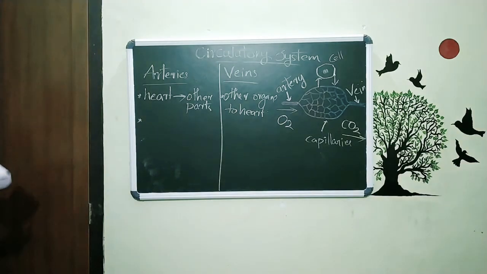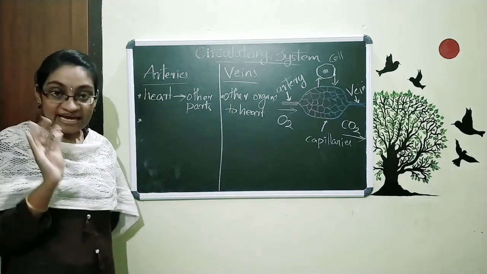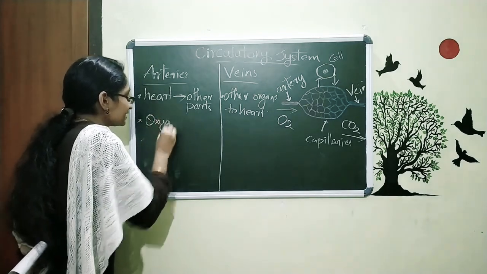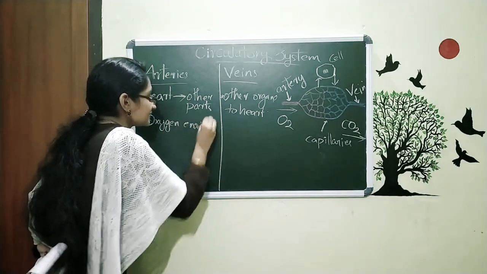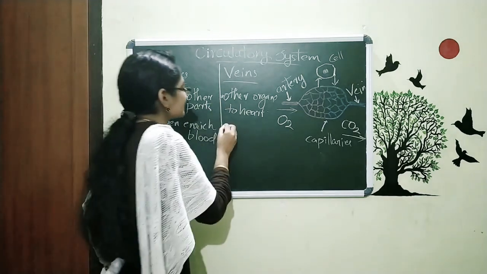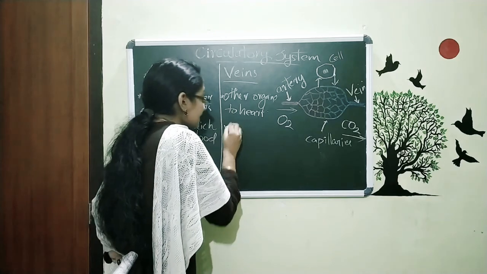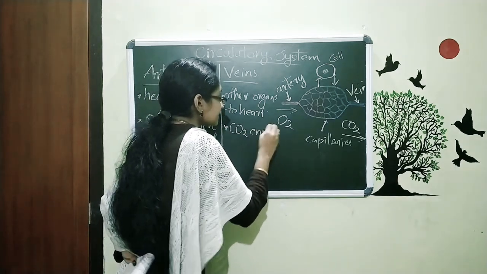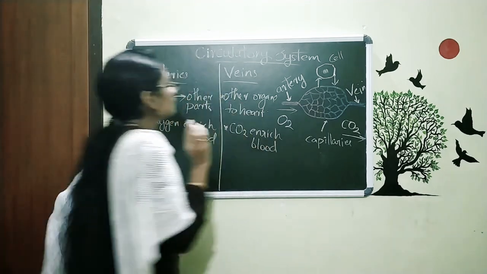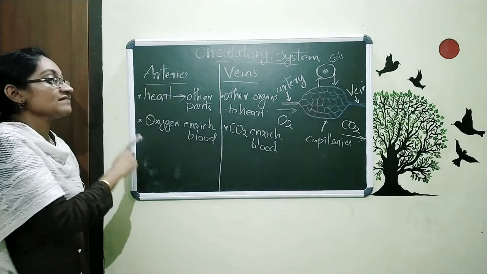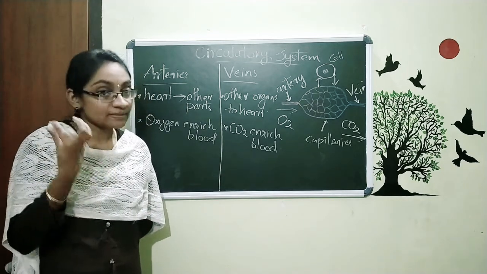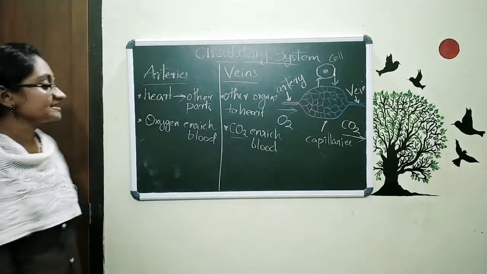The second point is that arteries have blood which is rich in oxygen, oxygen enriched blood. And what about veins? They have carbon dioxide enriched blood. So the next difference is that arteries have blood enriched with oxygen, and veins contain blood which is filled with carbon dioxide. That is the second point.